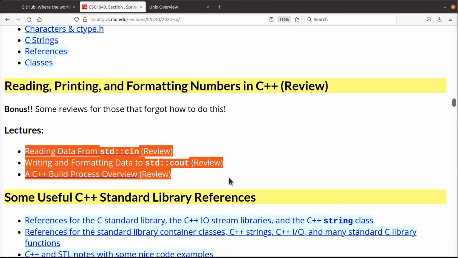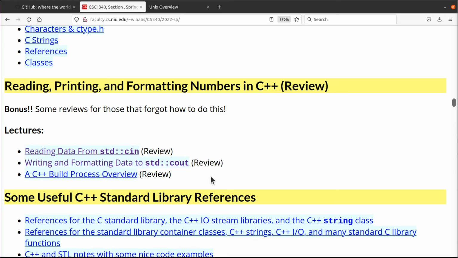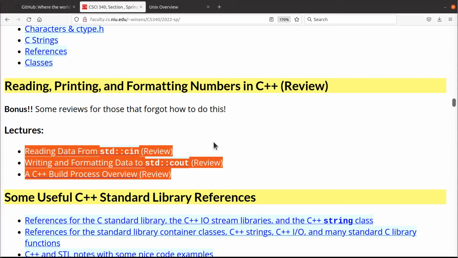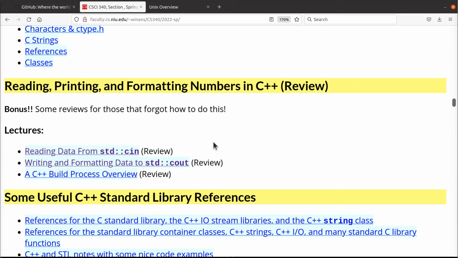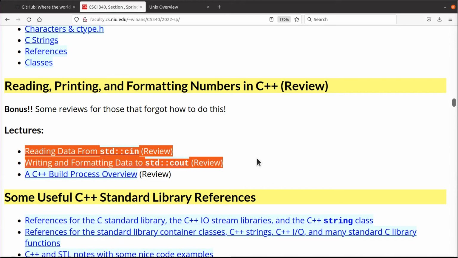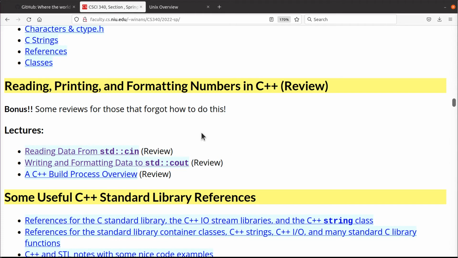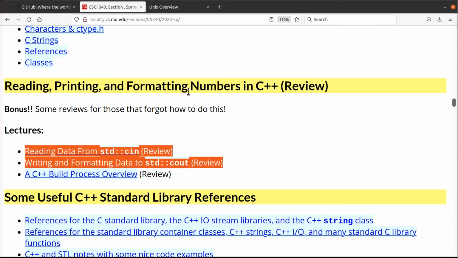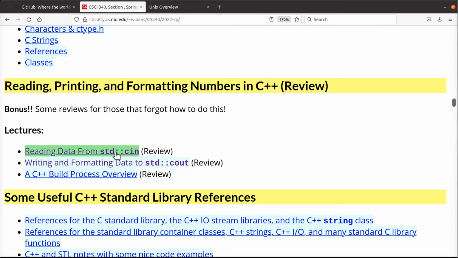This one right here, I don't force you to watch these. These are not formally part of the class. You should know everything that's in these videos here. But I happen to know that students will lose letter grades if they don't know what's in there. These are the most important of what I'll call the yellow bar lectures right here. How to read data and how to write data. Okay?